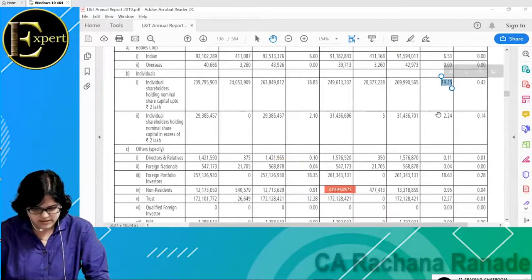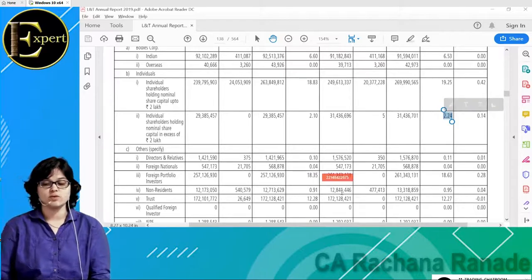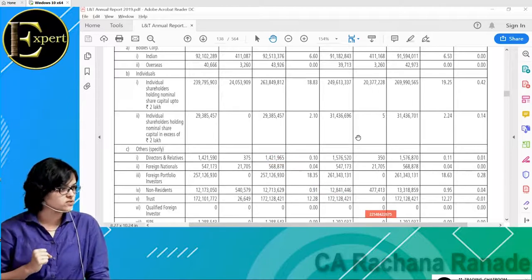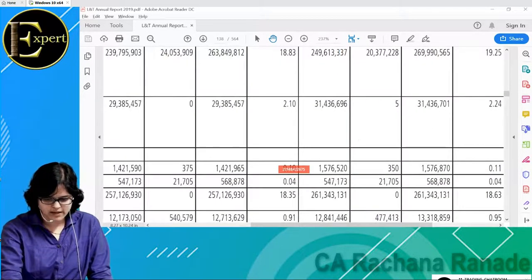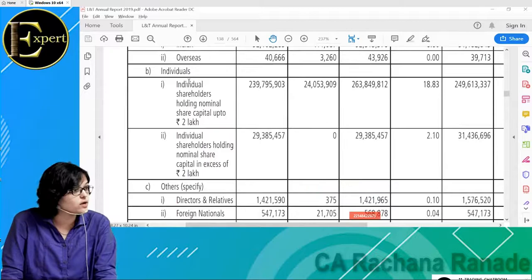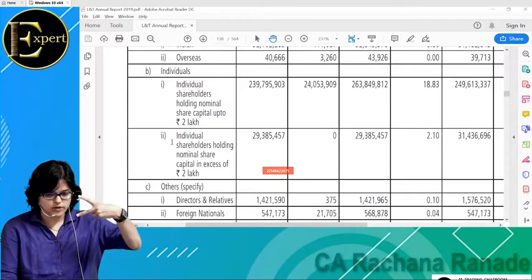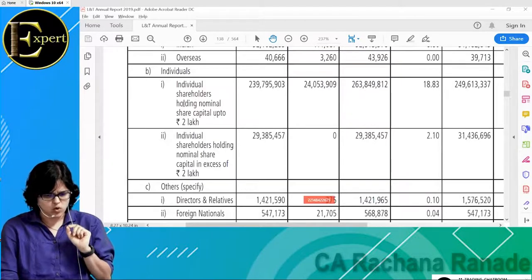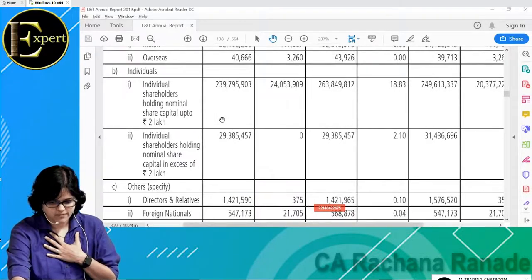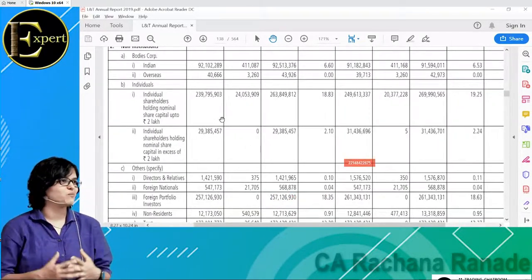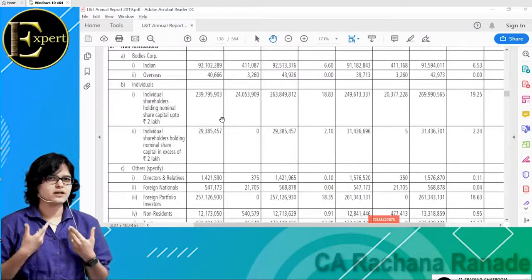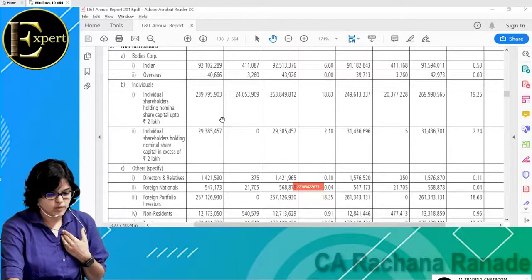How many individuals are holding shares in L&T? They have broken it up into 2 points. Individual shareholders holding nominal share capital up to 2 lakhs. So, poor people like me, who are holding shares in other companies up to 2 lakhs, are called retail individual investors. But if I'm talking about individual shareholders holding nominal share capital in excess of 2 lakhs, you can imagine something like this. If Mukesh Ambani, in his individual capacity, not Reliance Industries, is buying shares of L&T, he'll buy 1,000 rupees, 2,000 rupees.